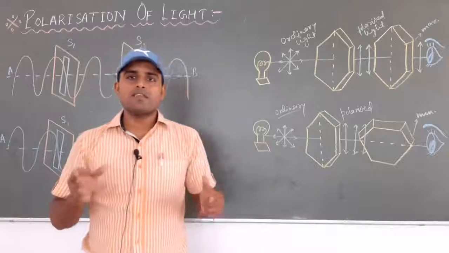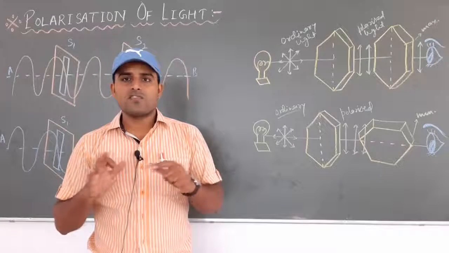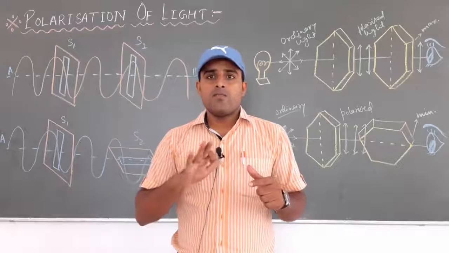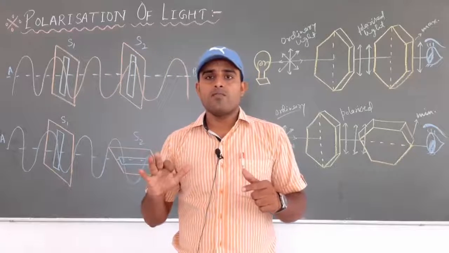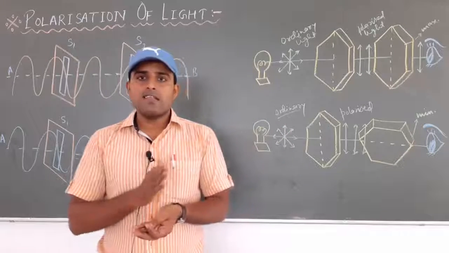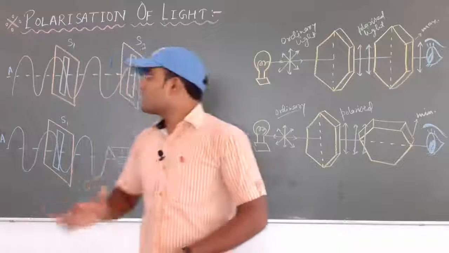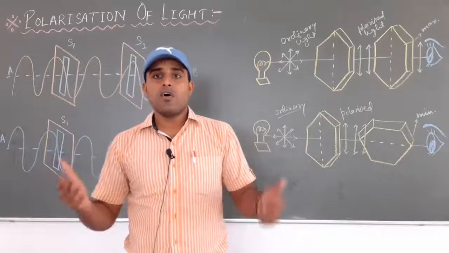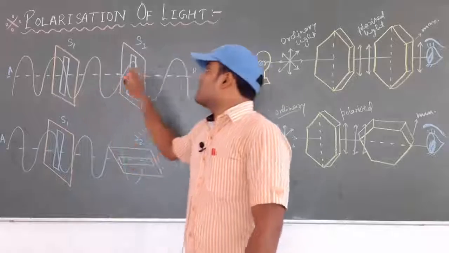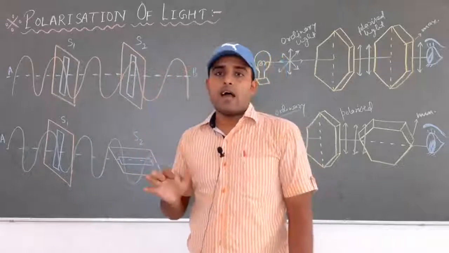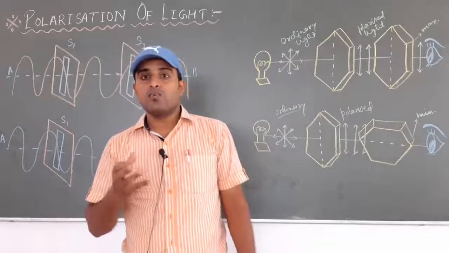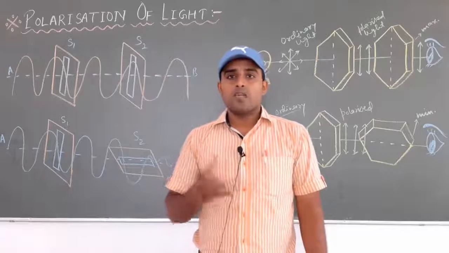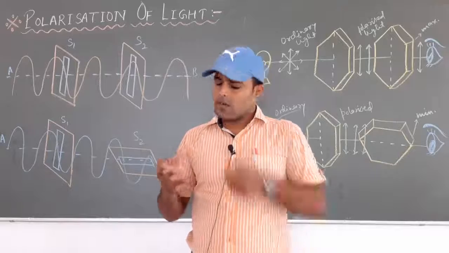These properties were all explained by considering that light travels as a longitudinal wave. But when Huygens came to explain the phenomenon of polarization of light, his assumption became wrong. To explain polarization, Huygens had to consider that light is not actually traveling as a longitudinal wave, it is traveling in the form of a transverse wave.